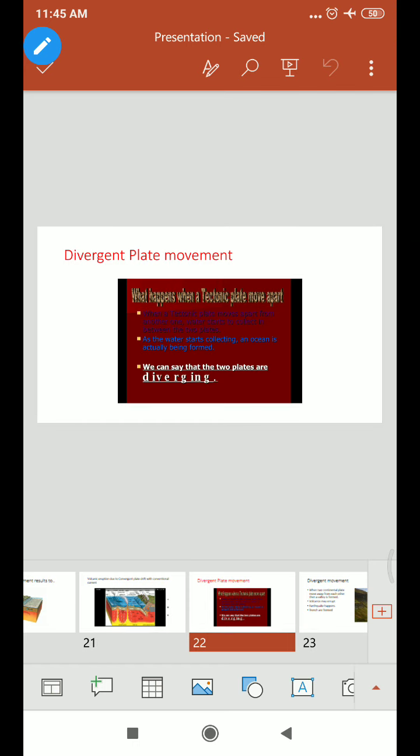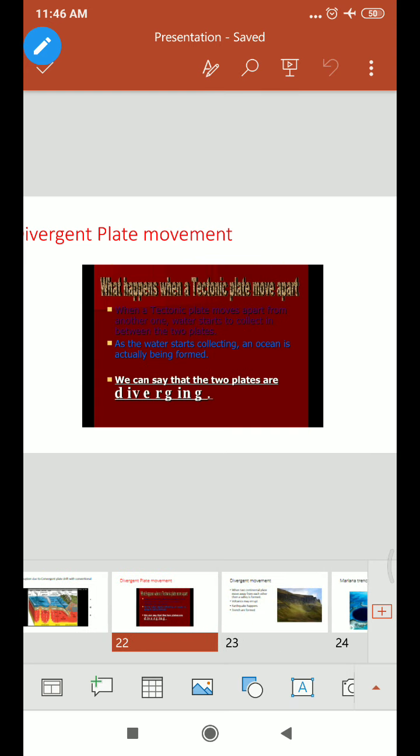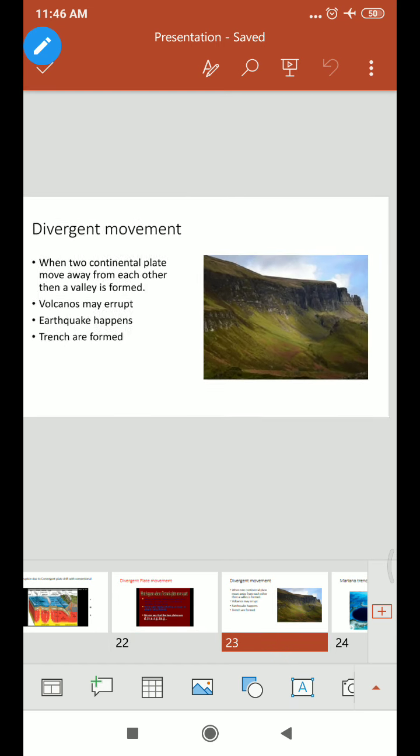Now let us discuss divergent plate movement. In divergent plate movement, two plates separate from each other, forming new space in the Earth's surface. In the continental plate, a valley is generally found, and in divergent movement in an oceanic region, a trench is generally formed. The valley formation is shown here.